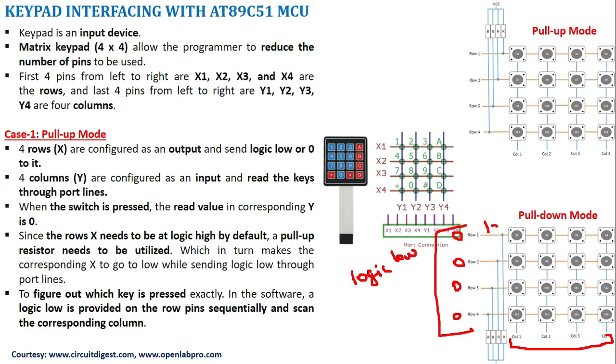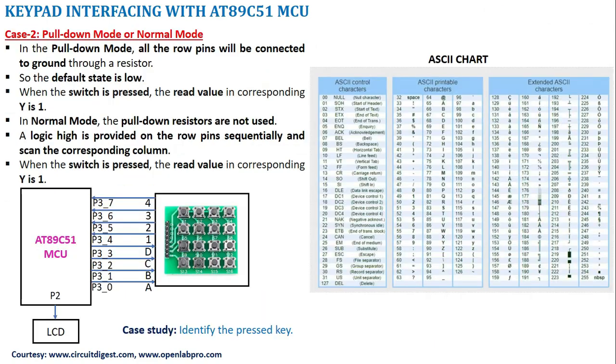Then I have to go to the second row, set it to 1, read the columns. Then the third row, set it to 1, read the columns. Then the fourth row, set it to 1, read the columns. Again go back to the first row. This will be done at a very, very fast rate, thereby a key press can be identified in an effective manner. So with this simple logic, we will go into the program point of view.